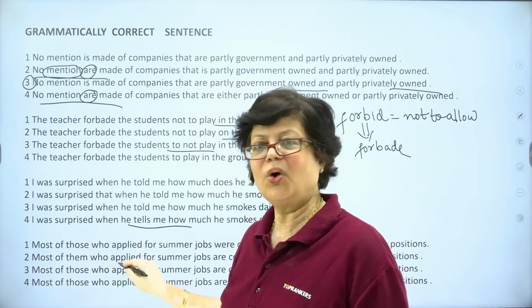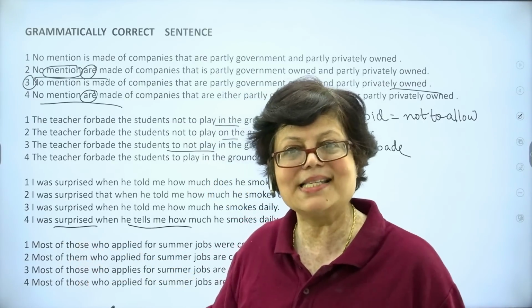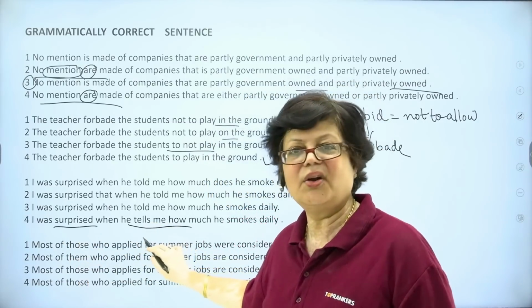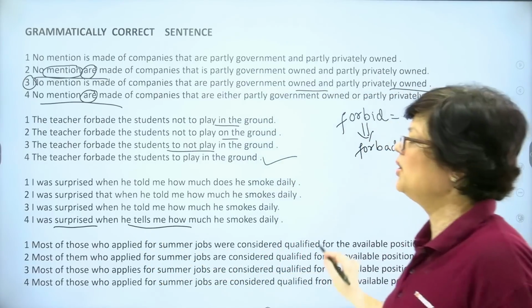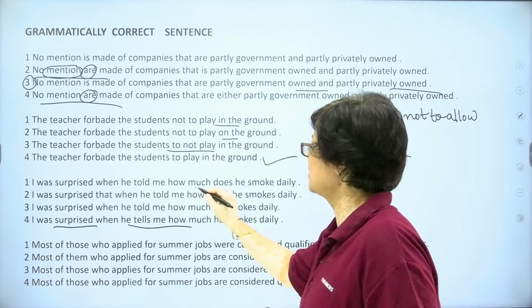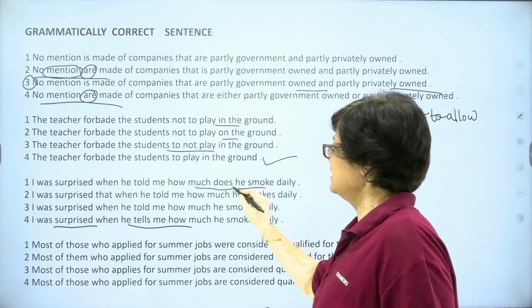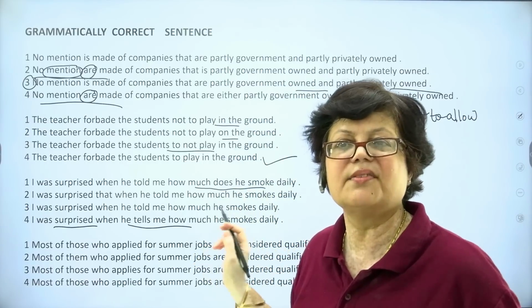It does not go. The reporting verb, see, I was surprised. This is in the past tense. So here you cannot use present tense. So this sentence is totally wrong. Look at the first sentence. I was surprised when he told me how much does he smoke. Now, this is a statement. It cannot take the form of an interrogative sentence.